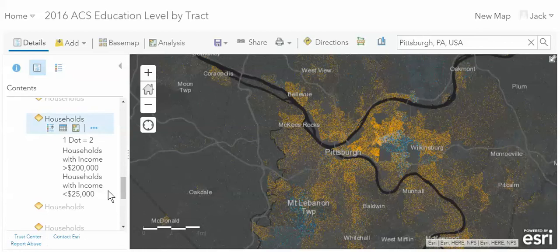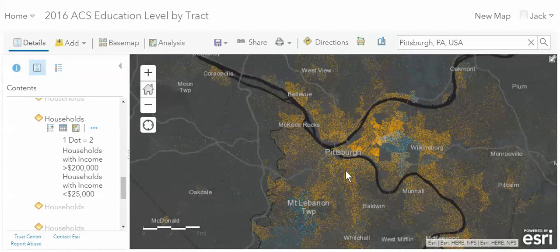A dot that is yellow indicates an income of less than 25,000. So in other words, that is a very wealthy portion versus a very poor portion. And what we see again in Pittsburgh is that we have fairly mixed incomes to very high incomes in the central area, and then our incomes fall off very quickly into very low income concentrations.